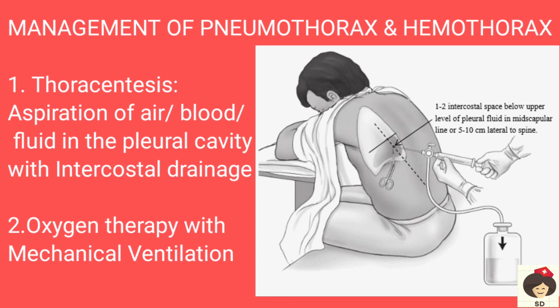So in the 1st and 2nd intercostal space, in case of pneumothorax, they will remove the air. In case of blood or fluid, in the 5th and 6th intercostal space, we have to insert a needle and drain the fluid. And the patient will be connected to a continuous drainage system. Especially in case of fluid or blood, we have to connect them to a bottle-like drainage system, so that the fluid will continuously drain into this bottle. And we have to provide oxygen therapy or mechanical ventilation, because patients will not have enough oxygen, so we have to provide oxygen therapy.